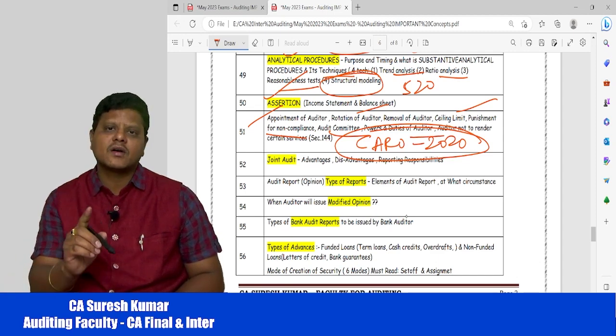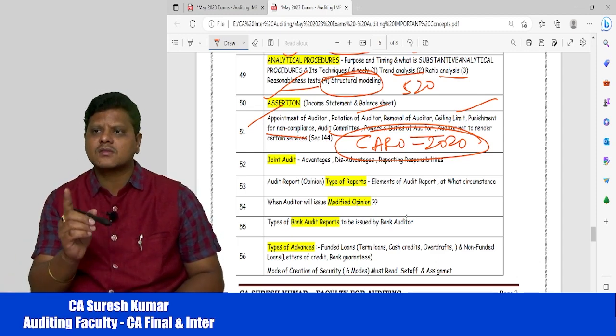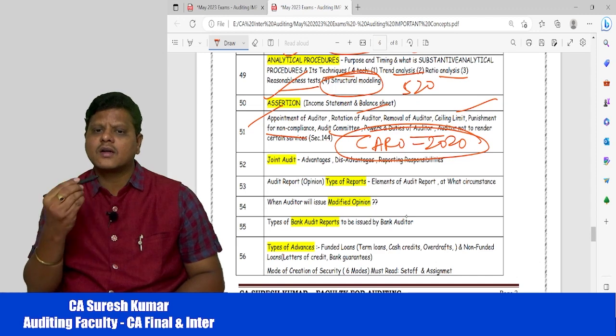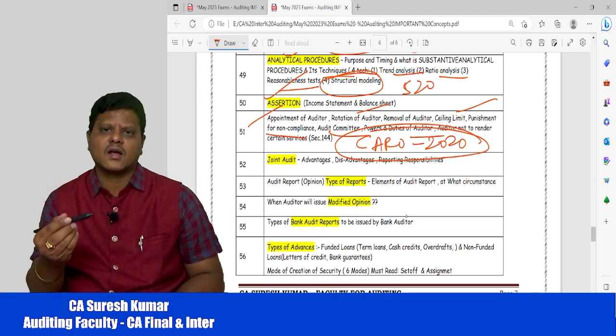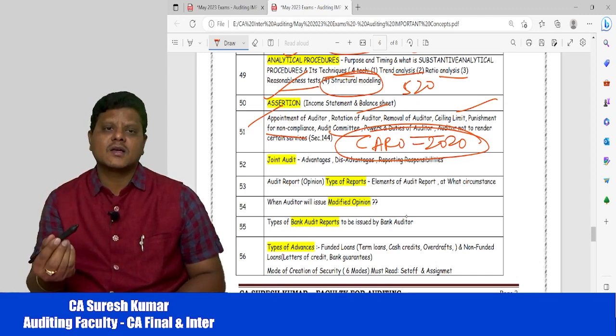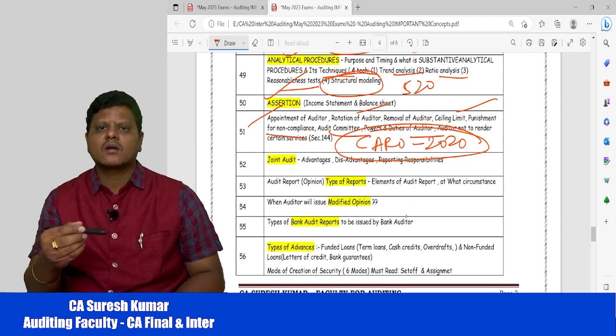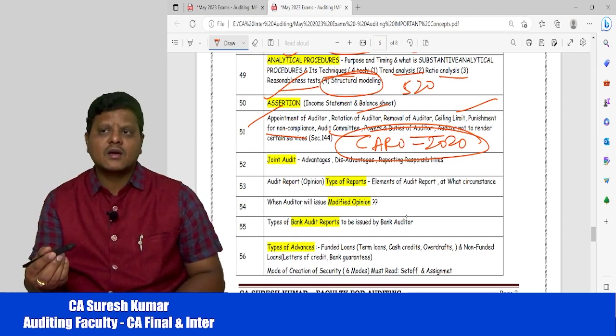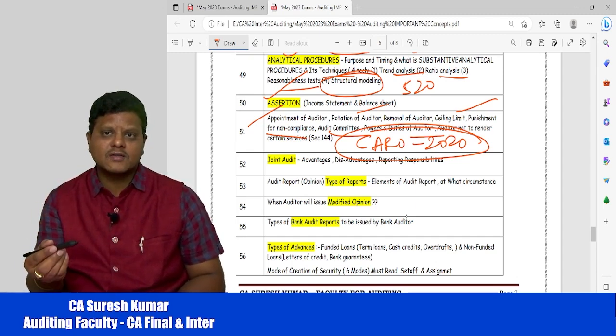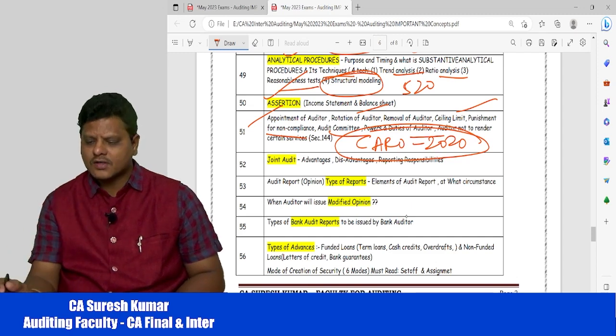Powers and duties of auditor, please read 2-3 times, because now questions are based on what powers the auditor has and what powers the auditor does not have. Example, right to attend AGM. Is this the right of the auditor, or when the auditor is not attending the AGM, is it the obligation of the auditor to attend the AGM? Like that we are getting practical questions.